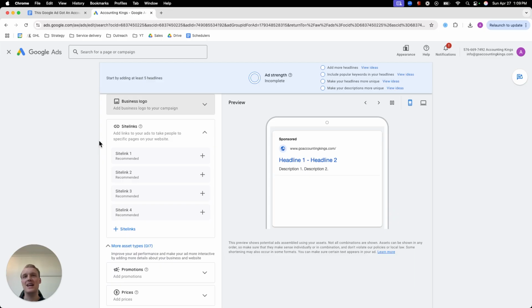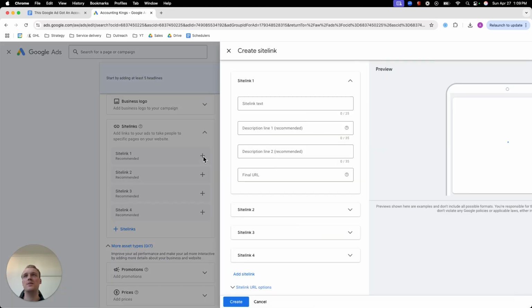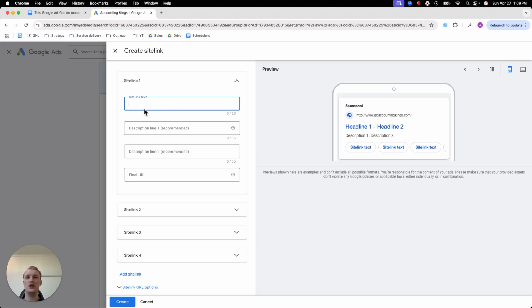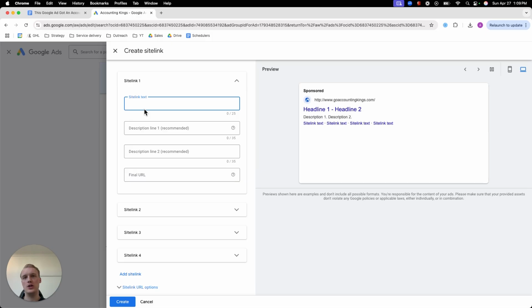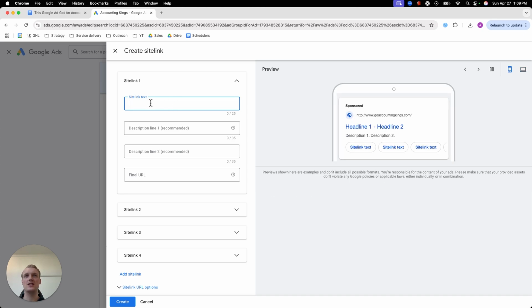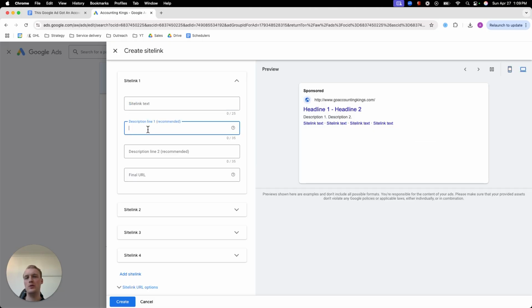Now, then site links. Site links are really important. With site links, we mainly just have things like the services, the offer, but also it can be about us, reviews, something like that. And over here, you talk about the headline. You can see that it's kind of similar to the main headlines and description. But over here you can say things like check out our services. And then over here you can just say we will do your tax, books, accounting. And over here you can say maybe benefits and pain points: never worry about your accounting again, save time. And then the URL of the landing page.